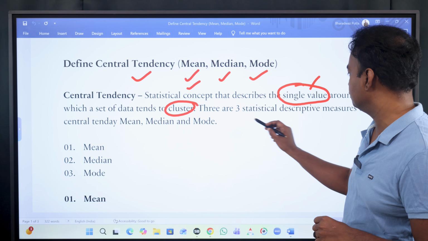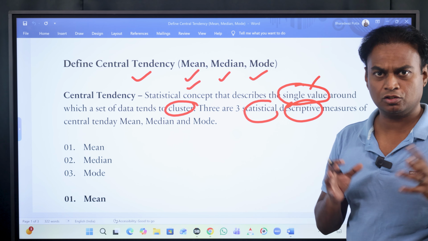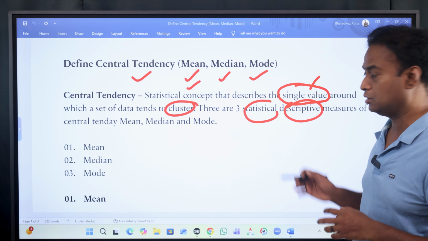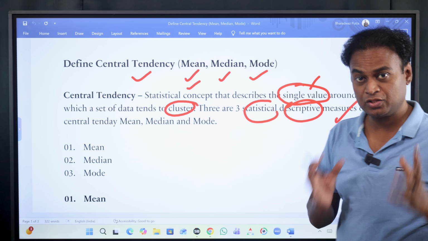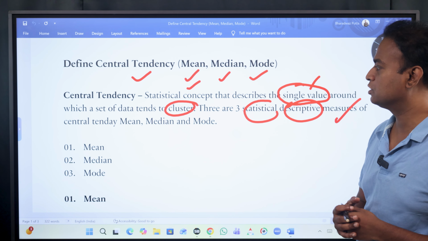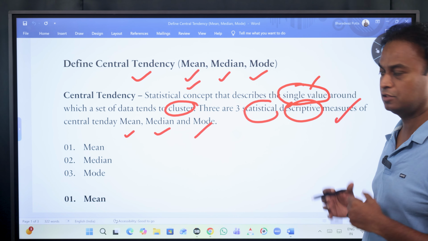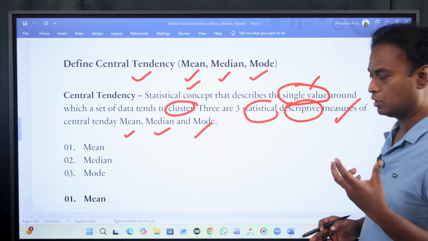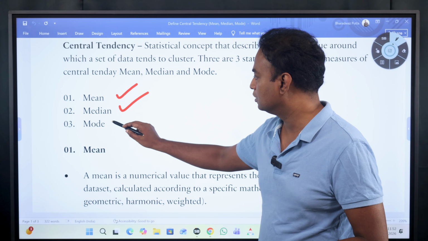Commonly there are three types of statistical descriptive measure. So what I mean to say is, it is a descriptive measure. There are two types of statistics, right? Inferential statistics and descriptive statistics. This belongs to descriptive statistics and it is a measure. You are getting a value. It is not a method, okay? It is a measure. You are trying to get a single value. That value is calculated as per mean, median and mode. There are three types of central tendencies which we commonly use. First one is mean, second one is median and third one is mode.